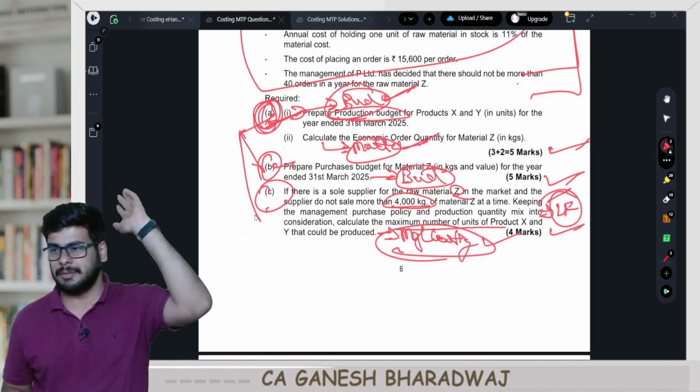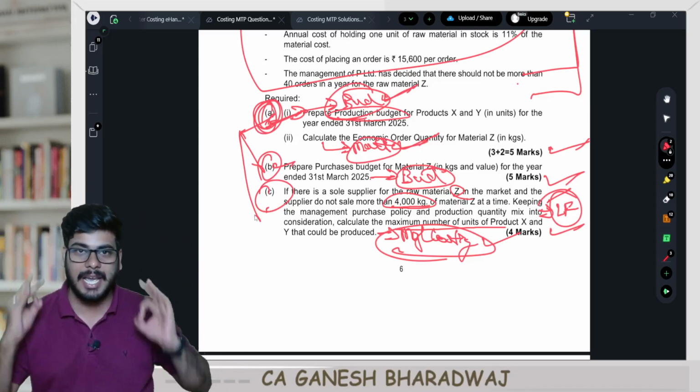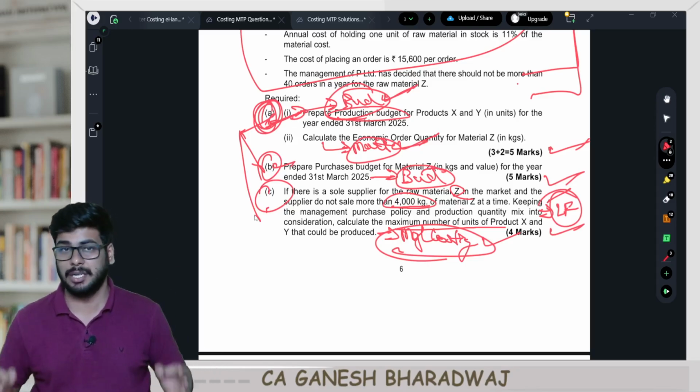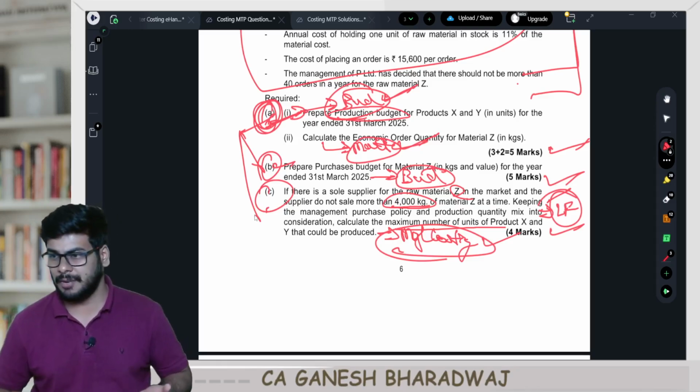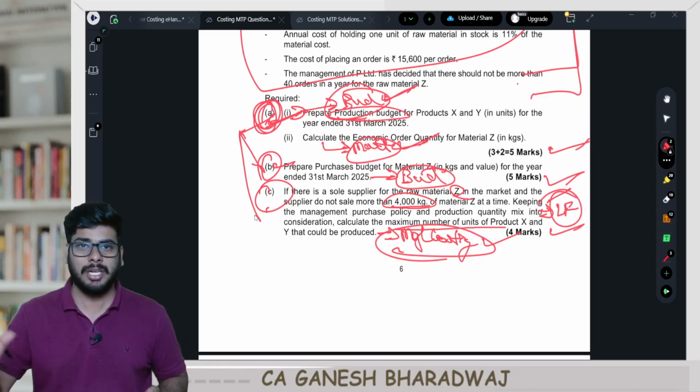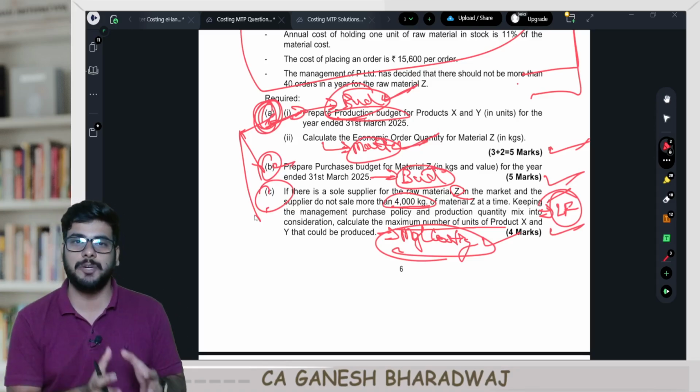If you just do some 100 sums and go, you cannot. Only if you know the reasoning, the logic behind every single formula, every single concept that you study, only then will you be able to crack these kinds of questions. And of course, I'm sure this is not something that is out of syllabus. It is all interlinked, and they have coined it beautifully.